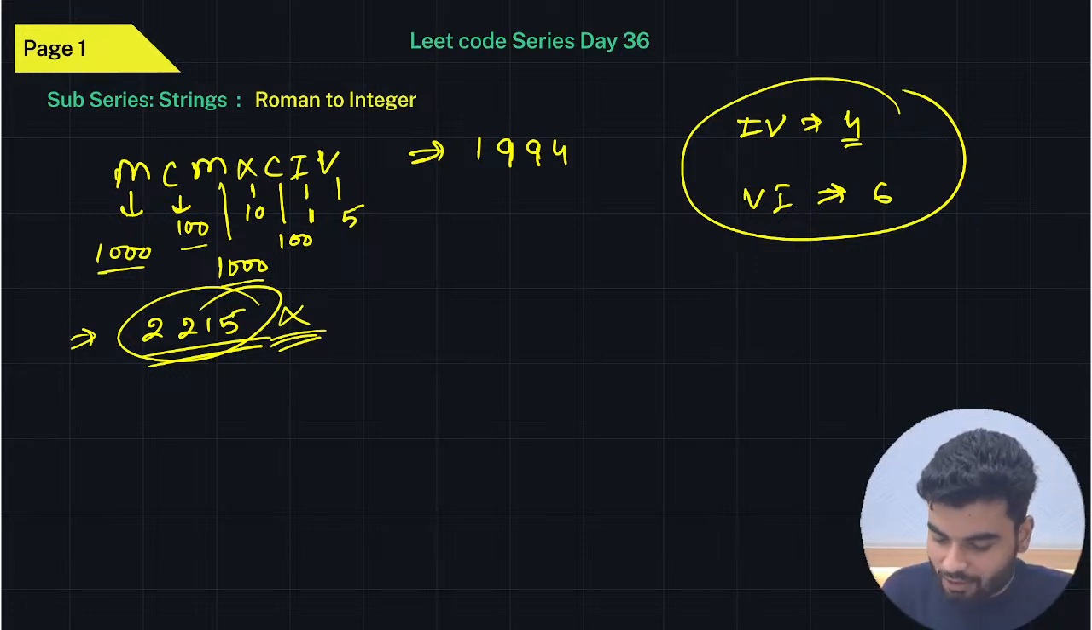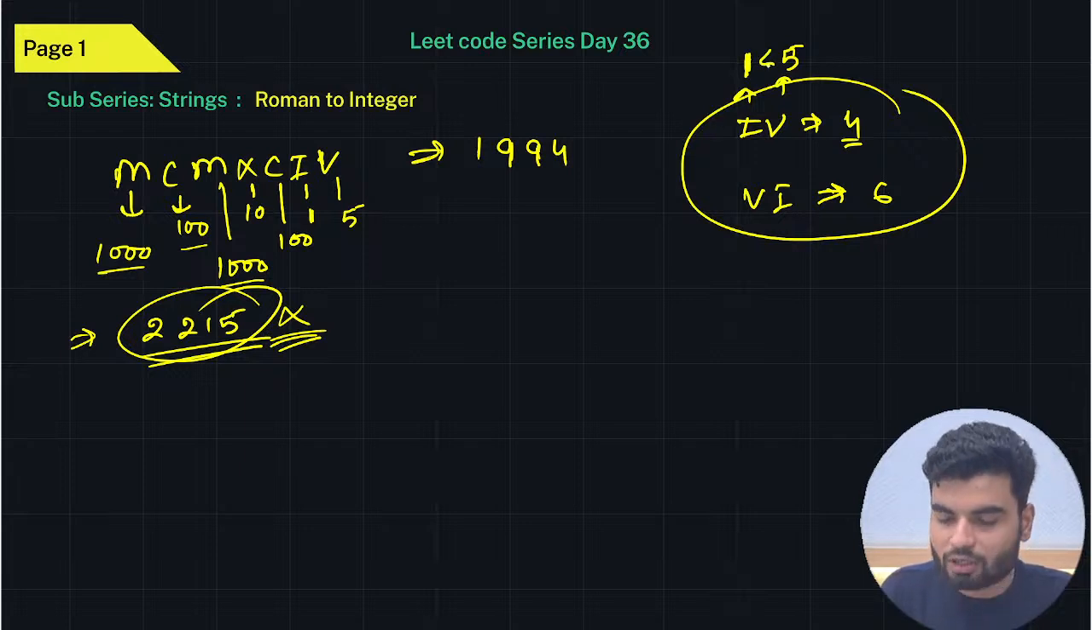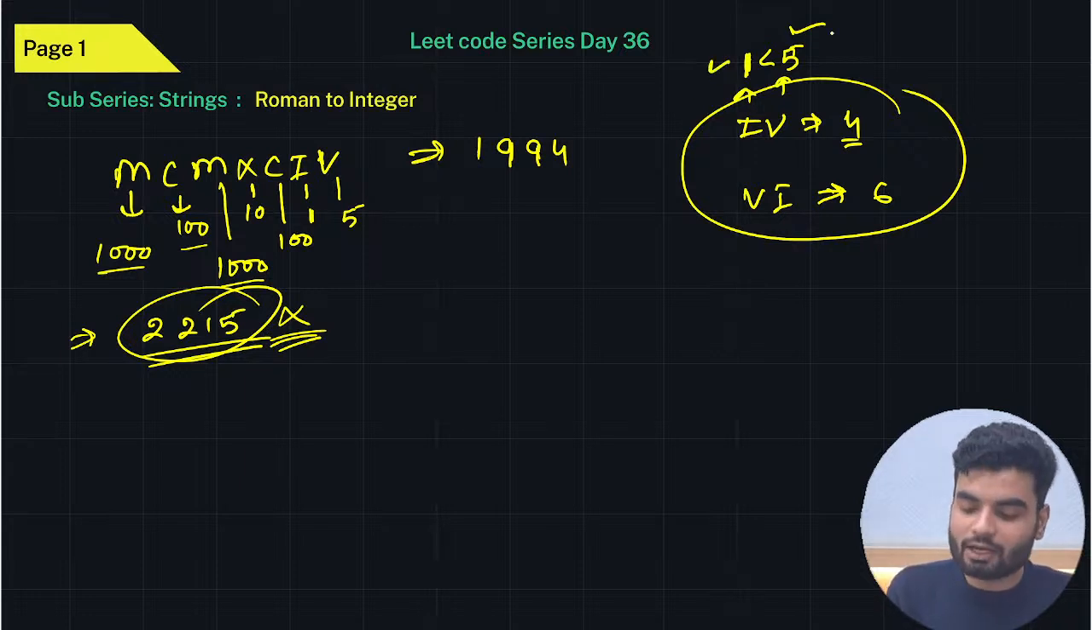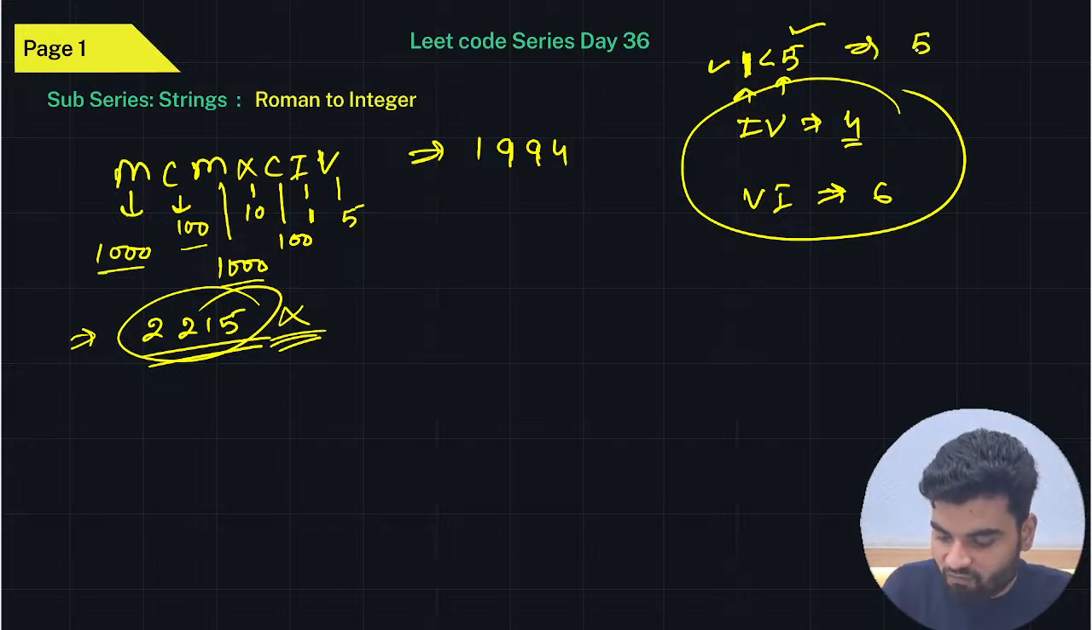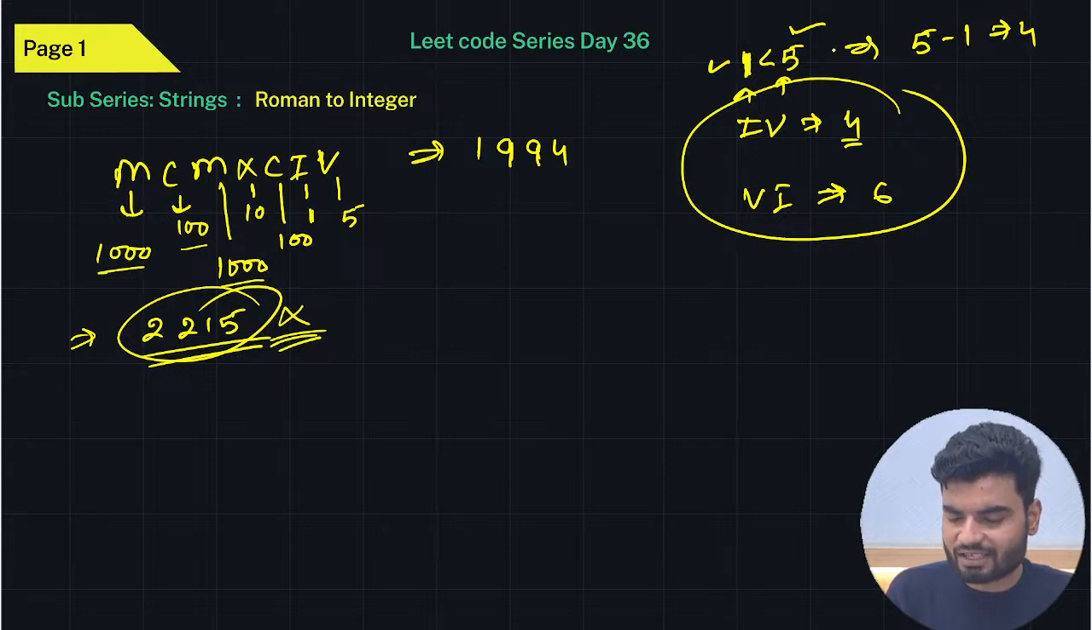Look at this: the value of I is 1 here and the value of V is 5 here. But when the left value is smaller than the right value, we do not add them, we subtract the left value. Whenever we see a scenario where the left value is less than the right value, we subtract, we do not add. So you subtract 5 minus 1 and that becomes 4. Or, what we can do is assume a result at the start, that is 0.